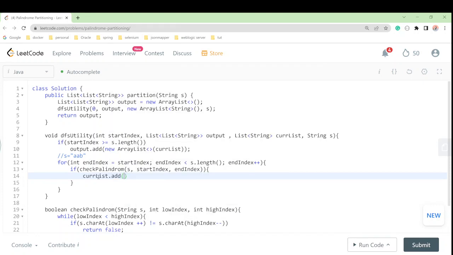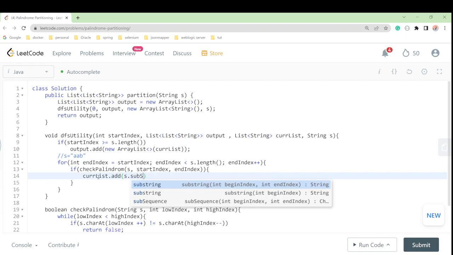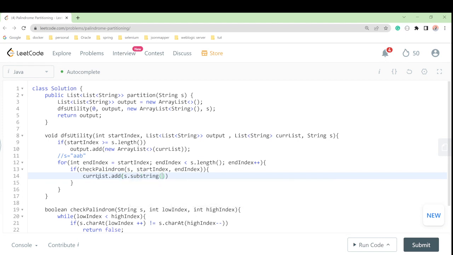We will add the substring. Yes, substring is coming. Two things we have to pass, the starting index and the ending index. So I'll start from the start index and move until the end index, and we'll go to the next position like this, right? Okay, so this part is done.